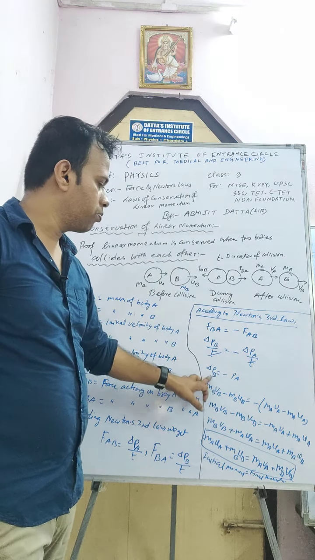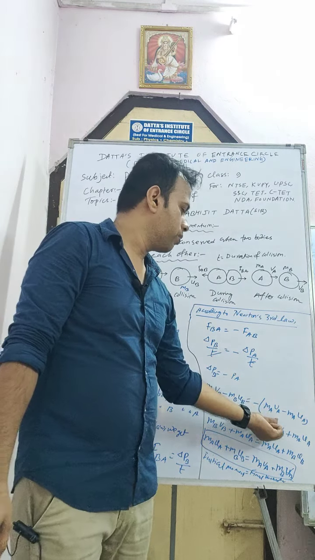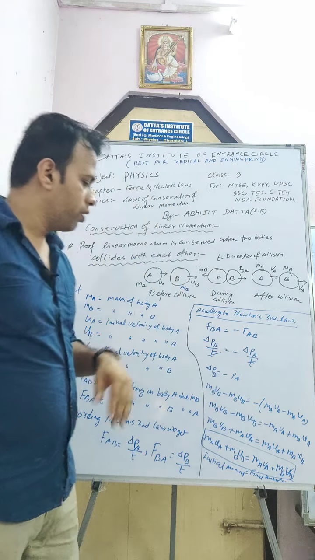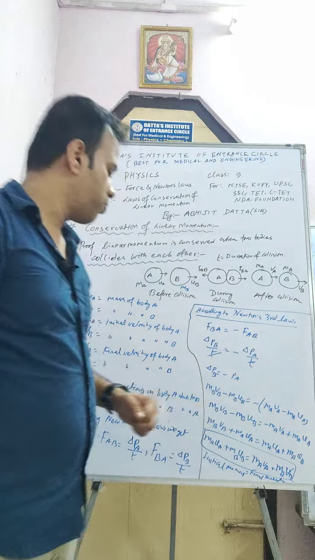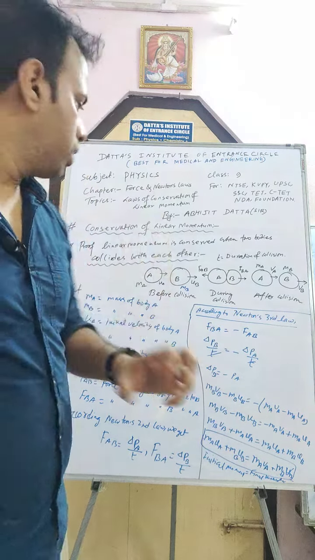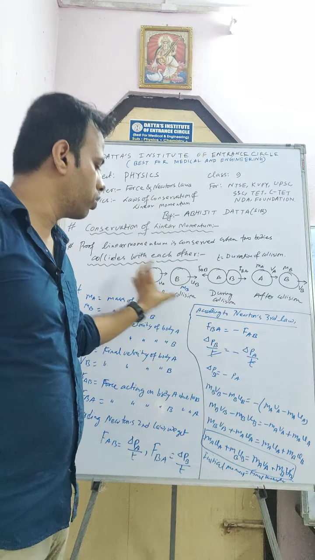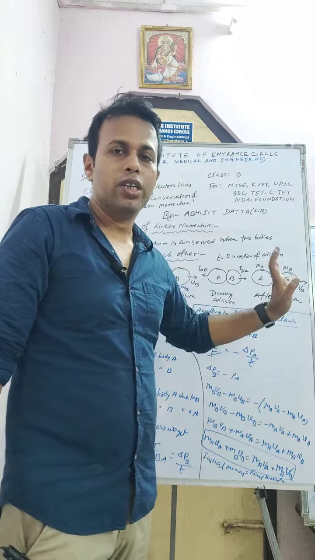Then I put the value of del P, that is change in momentum of B, which is final momentum minus initial momentum of B. Here also final momentum minus initial momentum of A. So after simplifying, it becomes MA UA plus MB UB equal to MA VA plus MB VB. That is the initial momentum of the system before collision is equal to the final momentum of the system after collision.